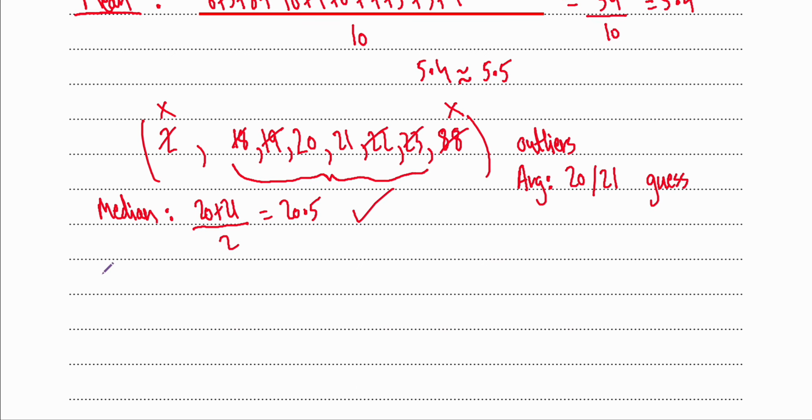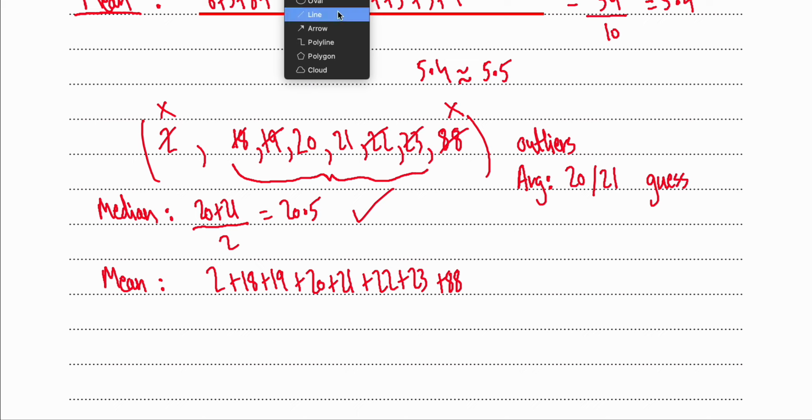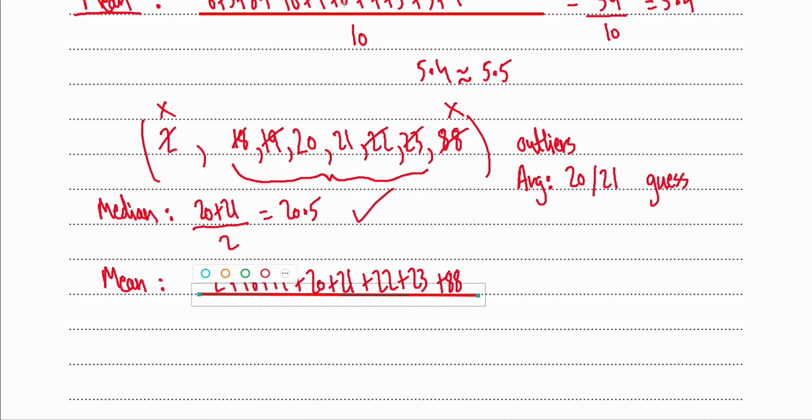Now I want you to look at the mean of this data set. What is the mean telling us? We're going to do 2 plus 18 plus 19 plus 20 plus 21 plus 22 plus 23 plus 88. And we had 8 numbers: 1, 2, 3, 4, 5, 6, 7, 8. So we're going to do what we usually do for the mean. We add up all the numbers and divide by 8, because that's how many we have.